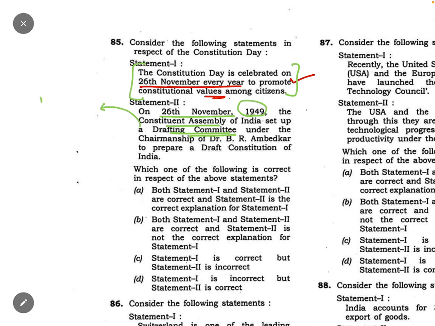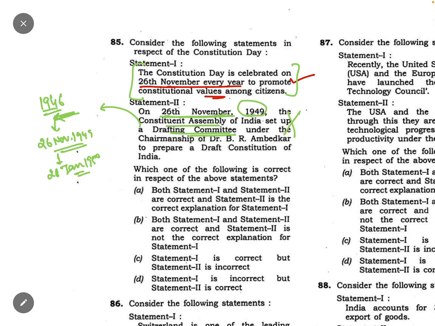We started writing the constitution in 1946 itself, and it was completed on 26th of November 1949. The Constitution was completed and it was adopted on 26th of January 1950. So the drafting committee was created somewhere between 1946 and 1949, and not on the 26th of November 1949.